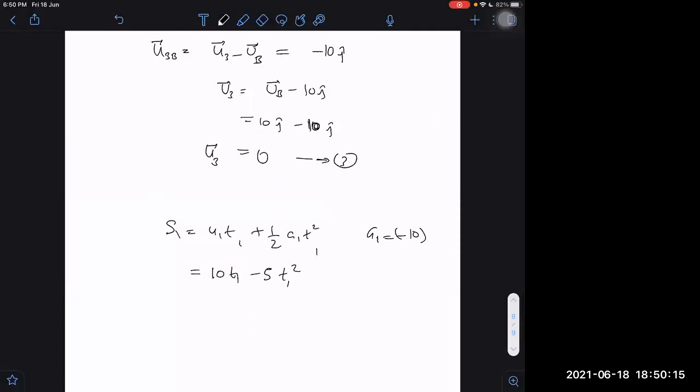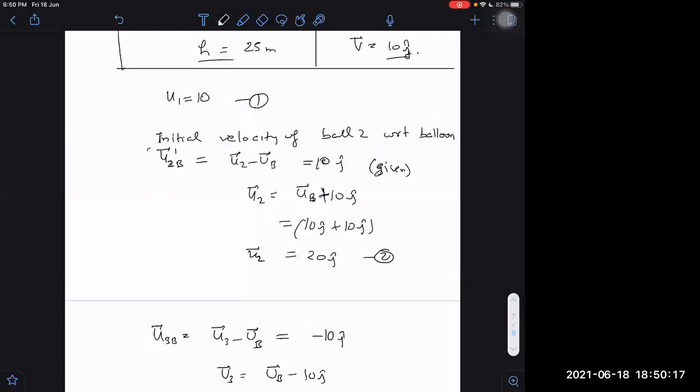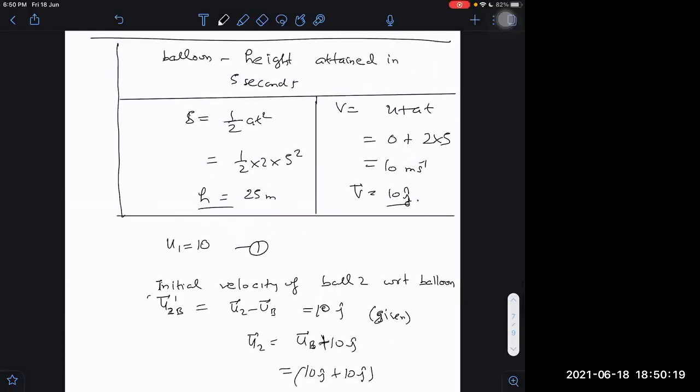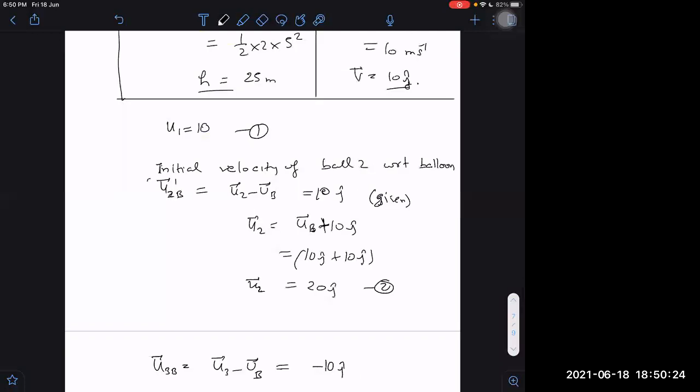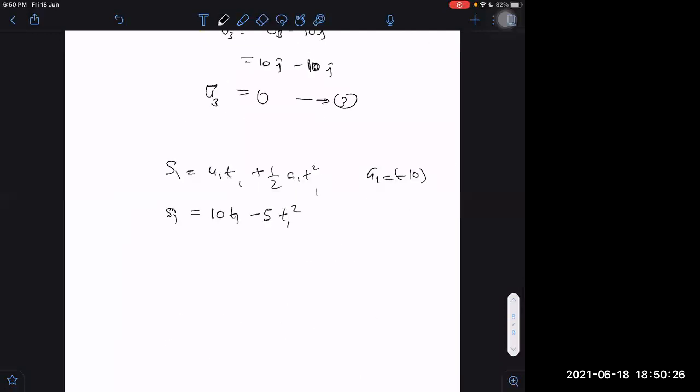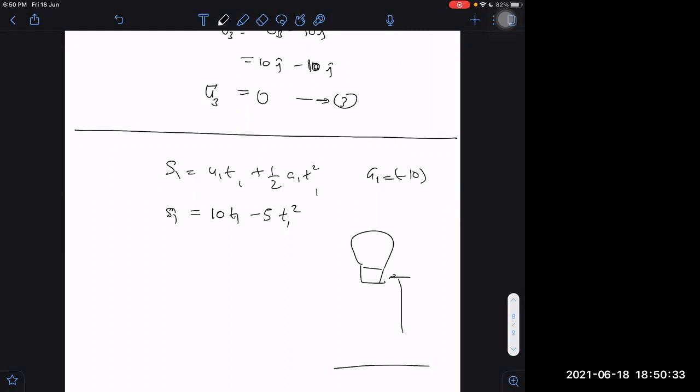S1 was already known to us. What is S1? Tell me. Again, you may commit a mistake in S1 also if you don't do it properly. What is the displacement of the first particle after it is released from the balloon? Up to what will it displace? You already know what height the balloon has risen. 25. What is the height of the balloon at the time of throwing? 25, sir. Then you should tell me quickly that it will be coming down by 25.